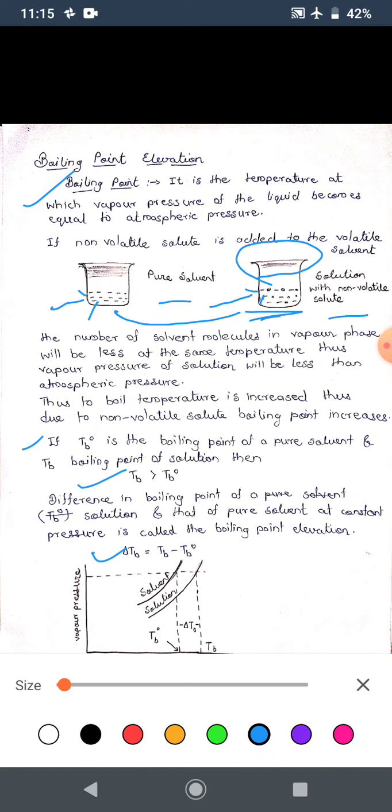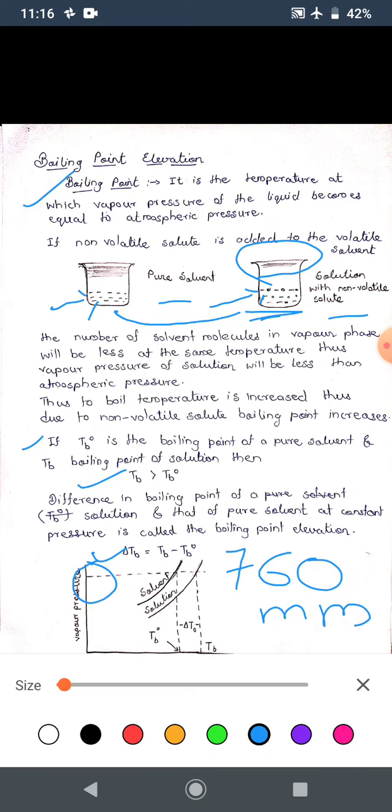On the y axis there is vapor pressure, on the x axis there is temperature. Now this point here, which is circled, is the pressure around 760 mm. Now 760 mm is equal to how much? 760 mm means 1 atmospheric pressure. Now the pure solvent and the pure solution.